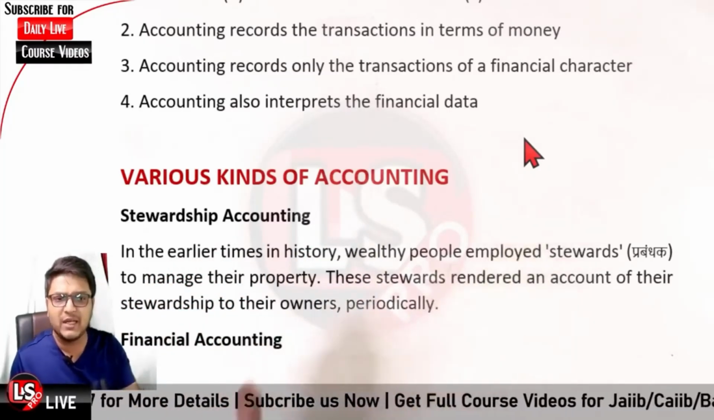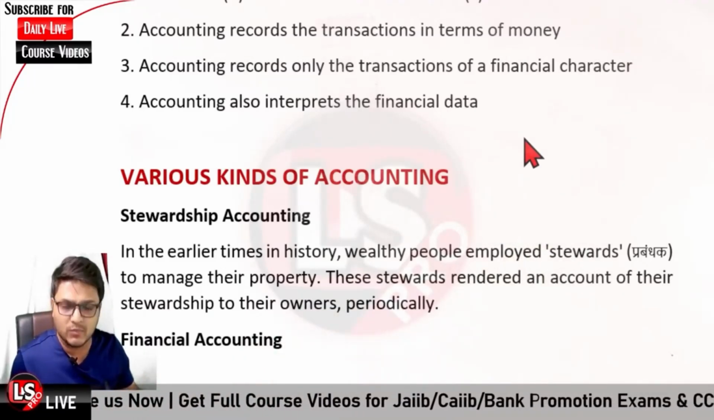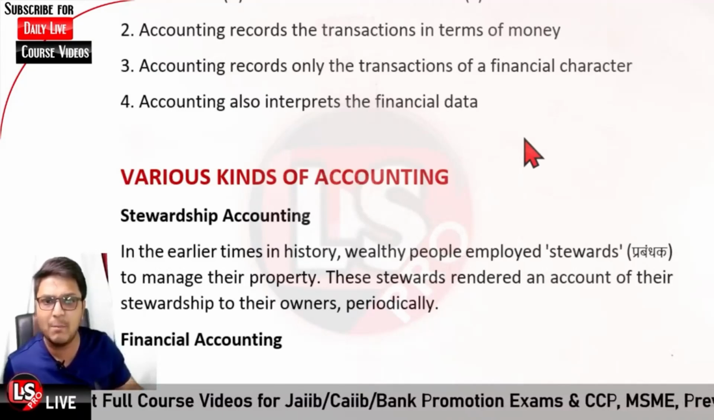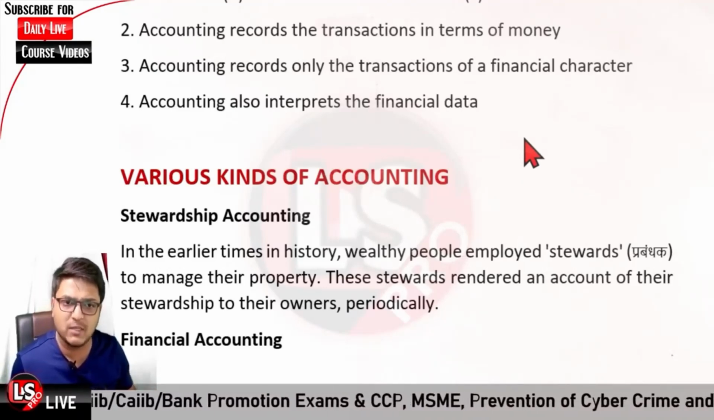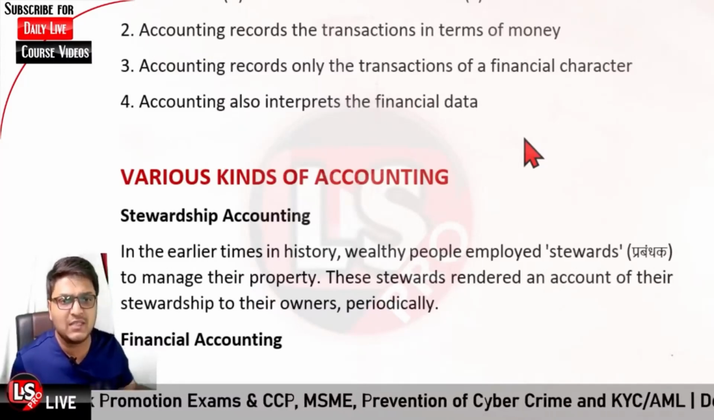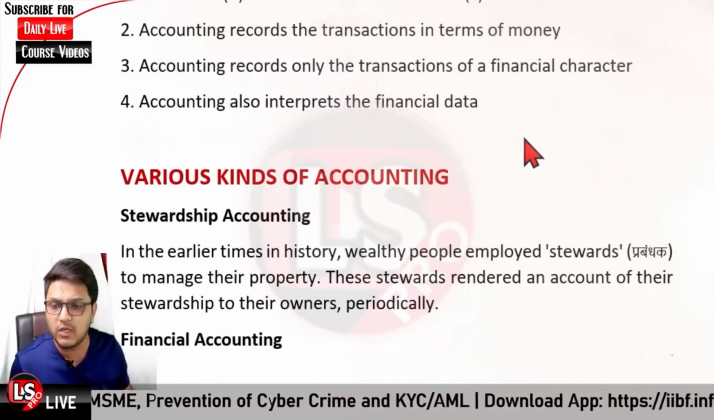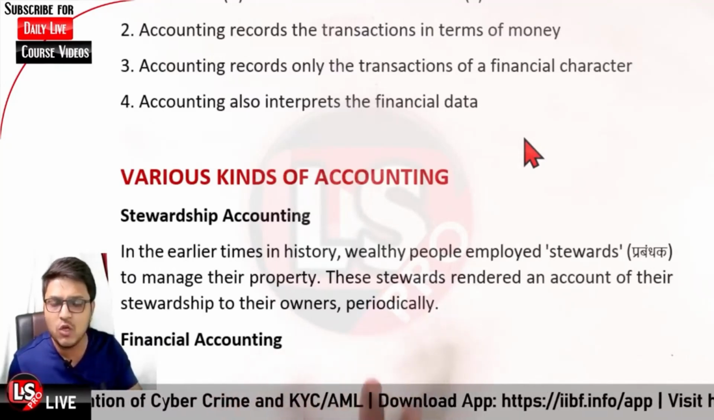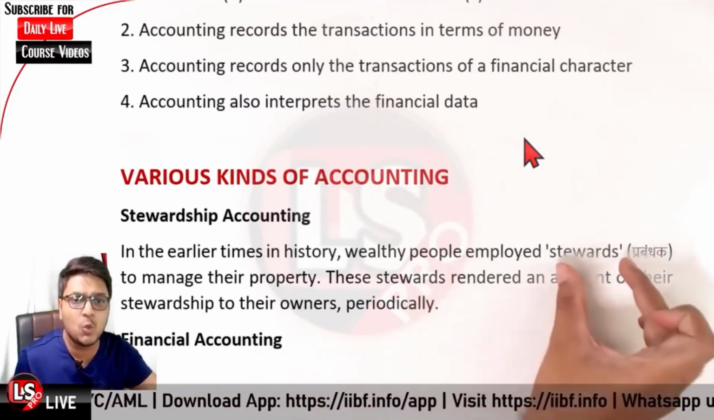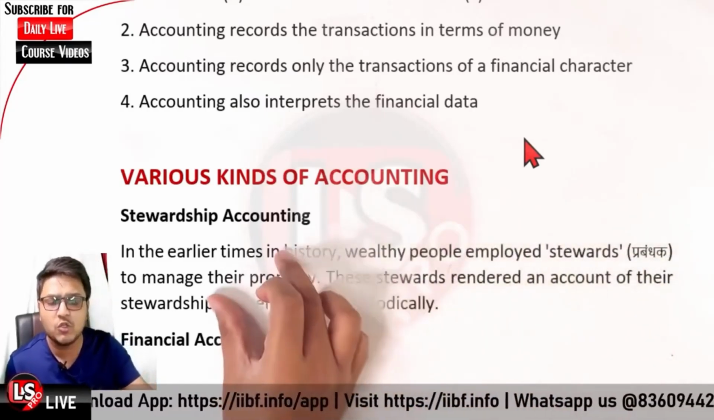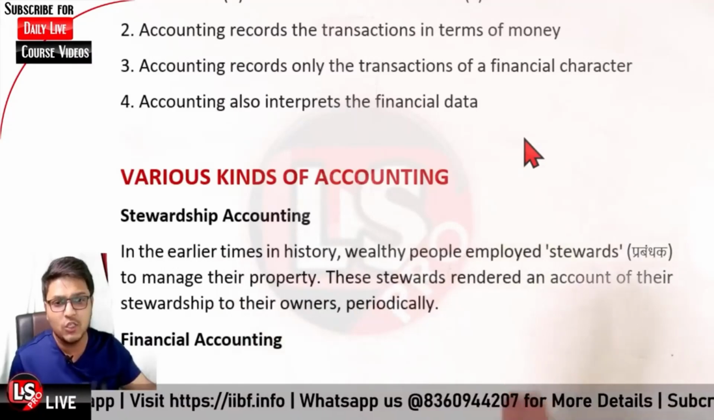So what happened in earlier times or in history? Wealthy people employed stewards or managers who were there to manage their estate or their property. These stewards rendered the account of the stewardship to their owners. Whatever the accounts of the wealthy people were, those were rendered by these stewards. That is why it is called stewardship accounting. So basically it is a term related to the accounting which was used in earlier times.